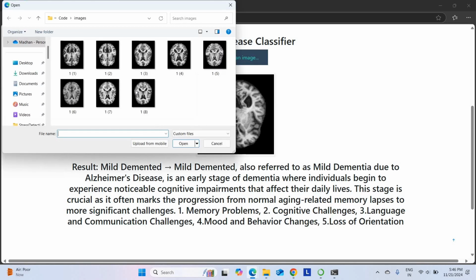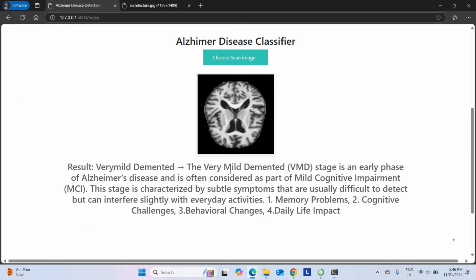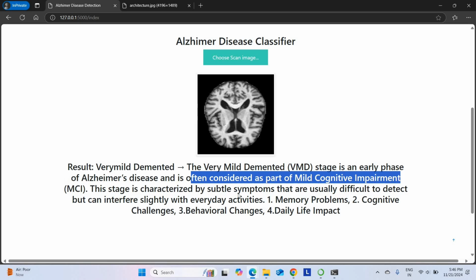Let me choose another image. Random image, analysis disease. So, very mild dementia. The very mild dementia stage is an earlier phase of Alzheimer disease and is often considered a mild cognitive impairment.